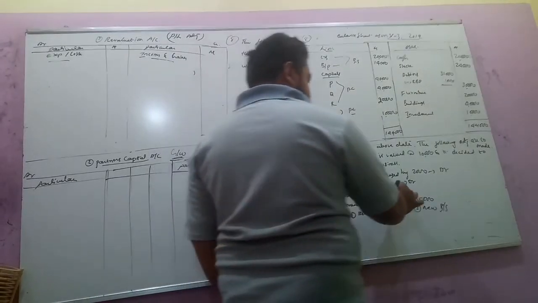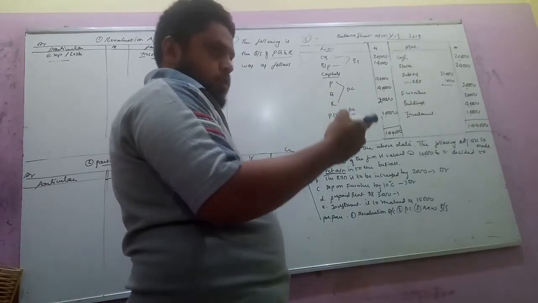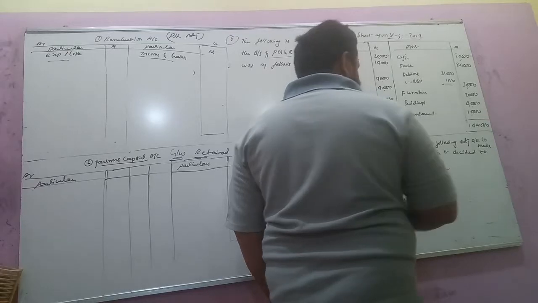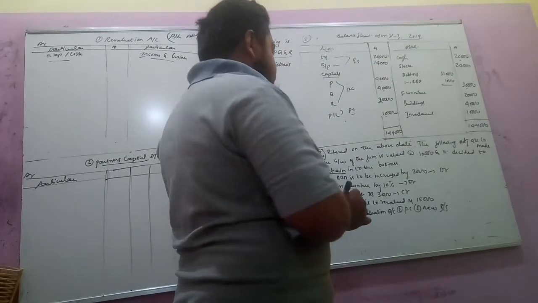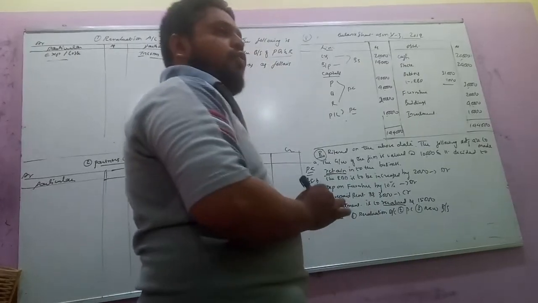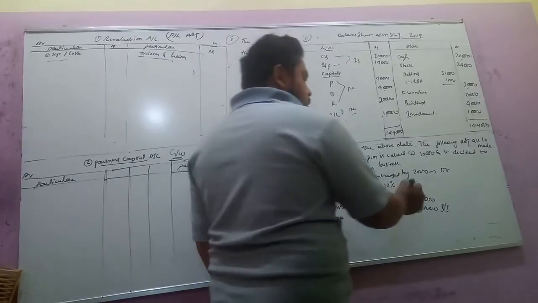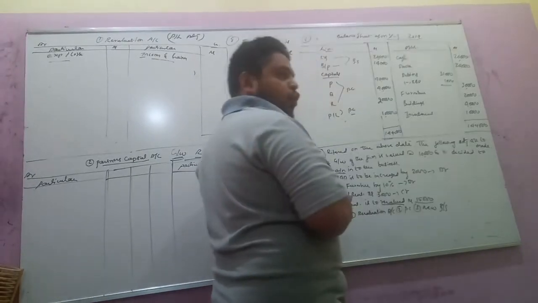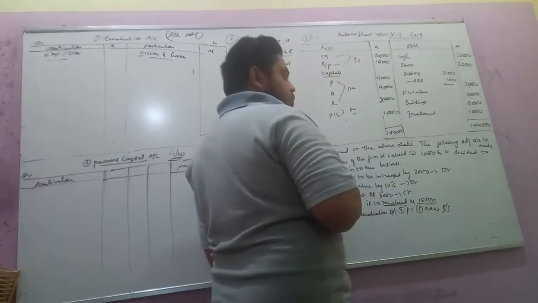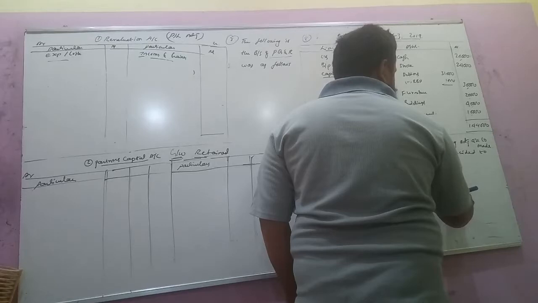Prepaid rent means rent given in advance, so revaluation account credit side, income side. Investment is to be revalued. The difference between old and new value is entered under the revaluation account. New value 15,000, old value 10,000, so 5,000 is an appreciation, which we record on the credit side.